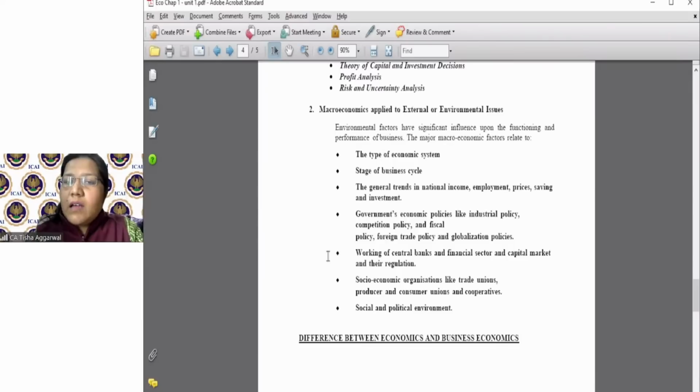how much tax is levied by the government, how much competition is allowed by the government, what is the globalization, how much taxes are put on the export, how much taxes are put on the import, how much duty benefits are given on the import, how much duty benefits are given to the export, what incentives are given. All these things will be covered by macroeconomics.